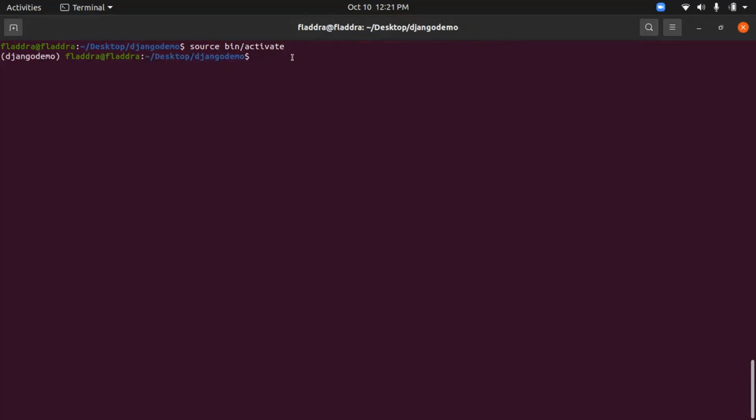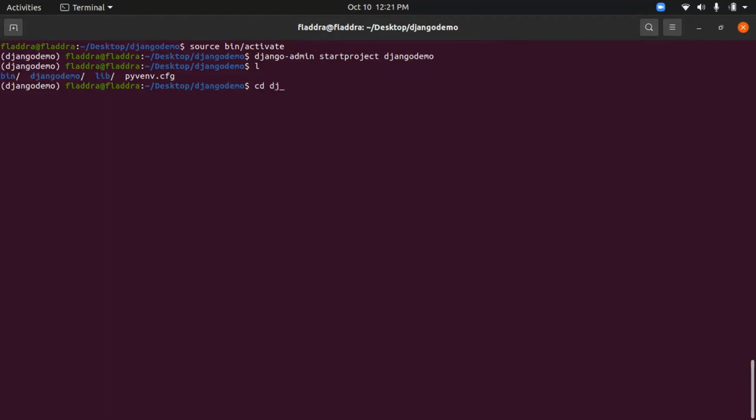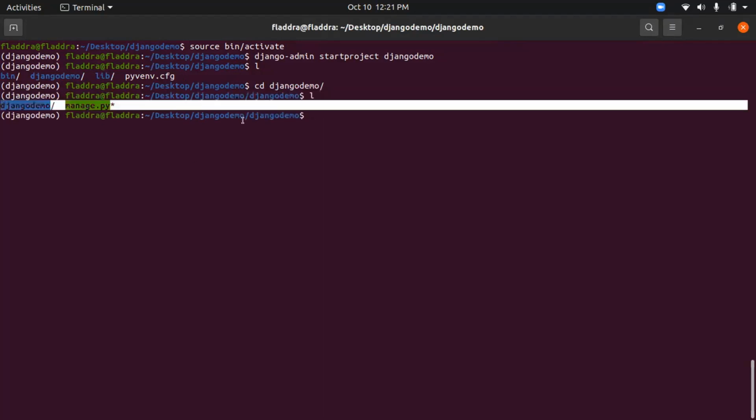And now let's start a new project. django-admin startproject. And we'll have to give a name to the project. So the name I'm giving is Django demo, same as Aman gave. Yeah, so the project has been created. We list all the directories, and here it is. So we'll cd into that, cd Django demo, and these are the files django-admin has generated for us.